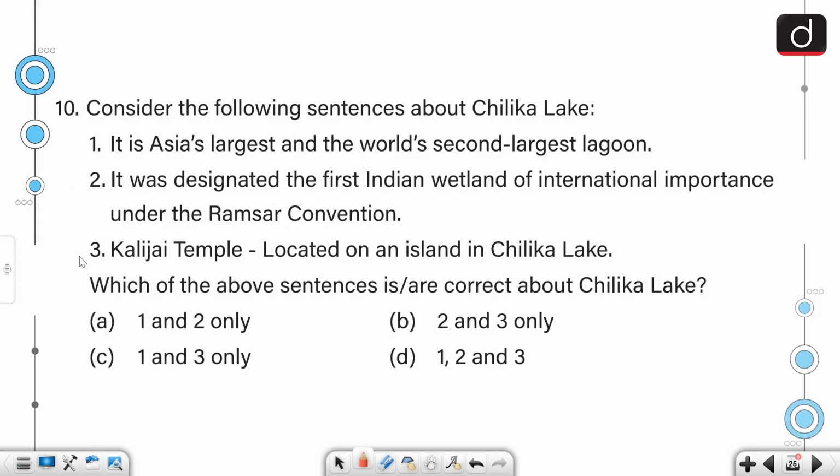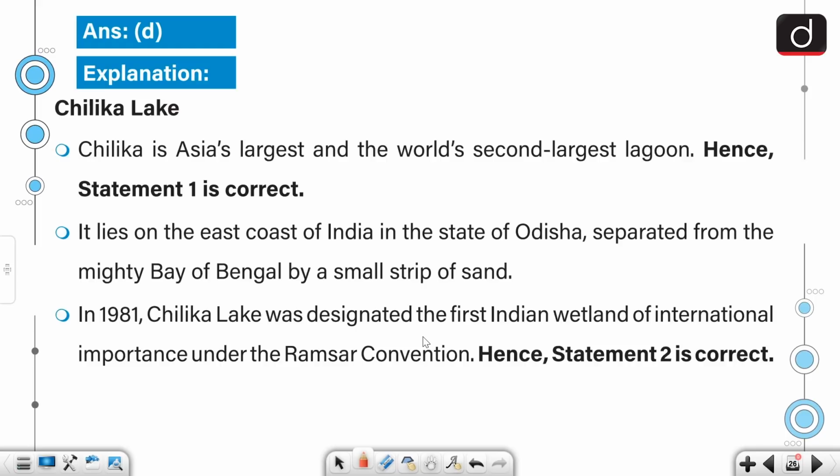Moving on, consider the following sentences about Chilika Lake. It is Asia's largest and world's second largest lagoon. It was designated as the first Indian wetland of international importance under the Ramsar Convention, and Kalijaya Temple is located on the island in Chilika Lake. So which of the following sentences is or are correct? Which of the sentences given above? Beg your pardon. So all the three being correct, the correct answer would be option B.